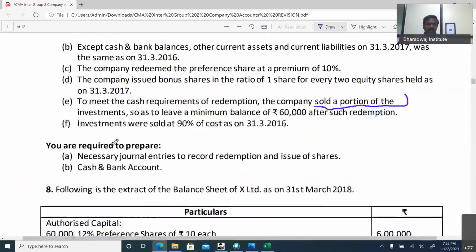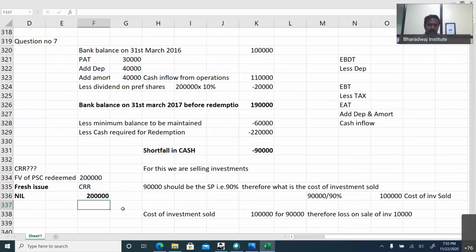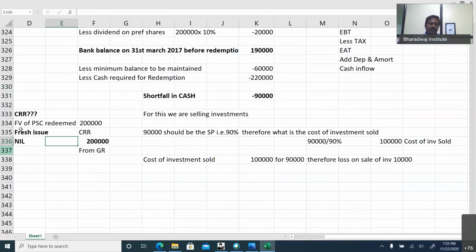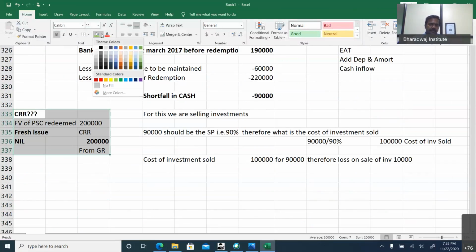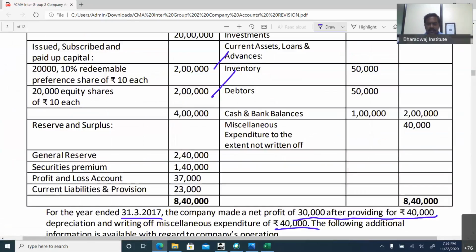From where can we take this? We can take it from P&L account, general reserve. We have got general reserve itself. From general reserve we can take for CRR. Once again, what is the face value of preference shares redeemed? 2 lakhs. Did we make any fresh issue? No. So you have to create 2 lakhs of CRR from where? From general reserve.